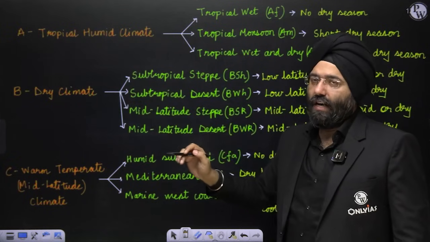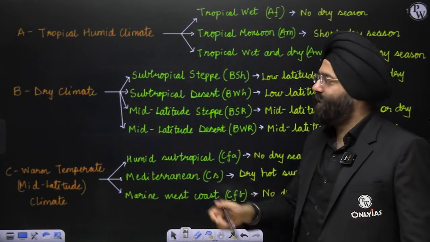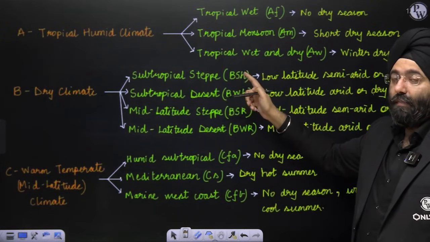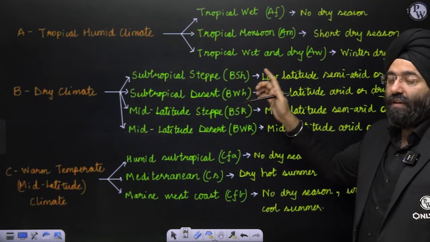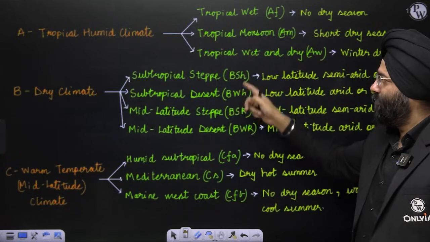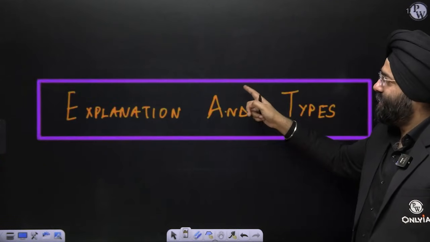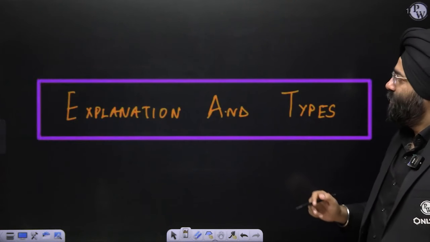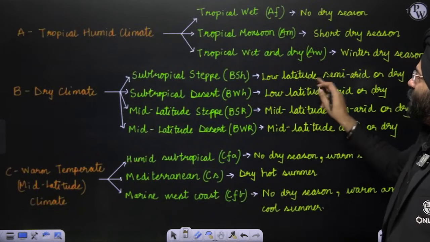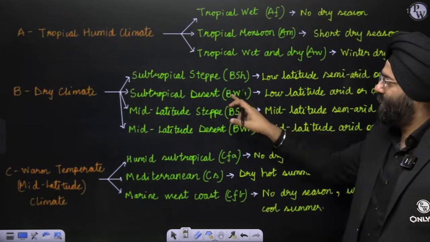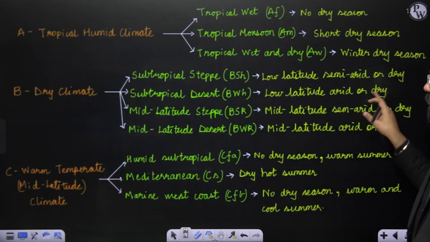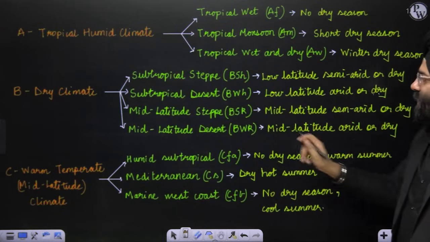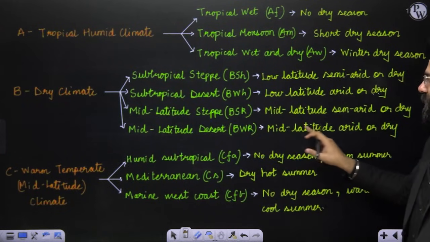B, that is a dry climate, which has been divided into further four categories. Subtropical steppe, BSH. B was a dry, S is a steppe. Again, B was divided into two categories, B, S and W. So BSH, if you realize, we have already understood that average annual temperature is less than 18 degrees Celsius. So, low latitude semi-arid or dry, subtropical desert BWH, low latitude arid or dry, mid-latitude steppe BSK, mid-latitude semi-arid or dry, mid-latitude desert BWK, mid-latitude arid or dry.